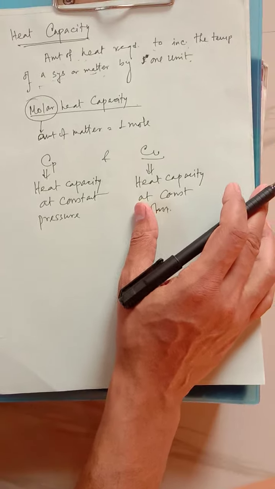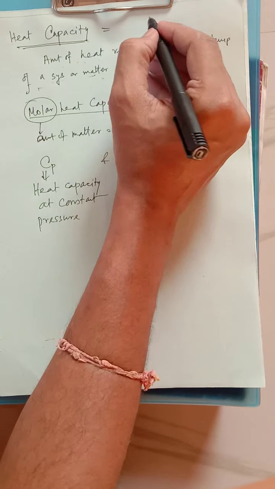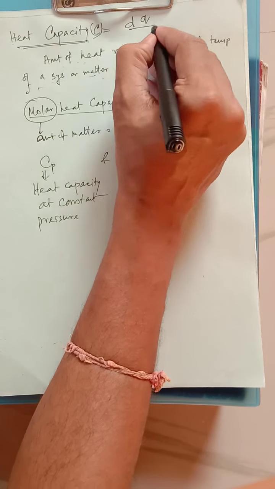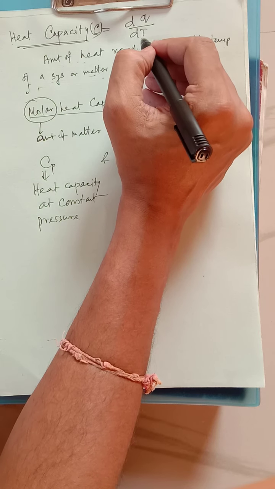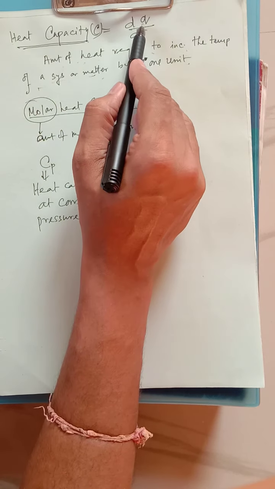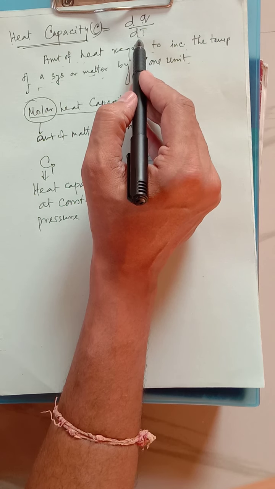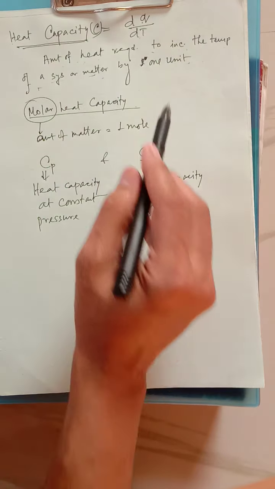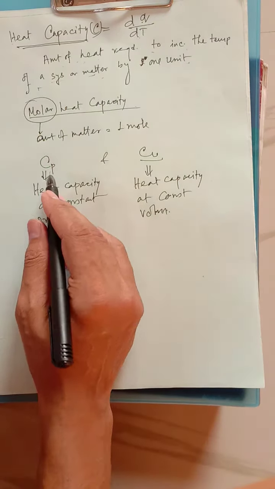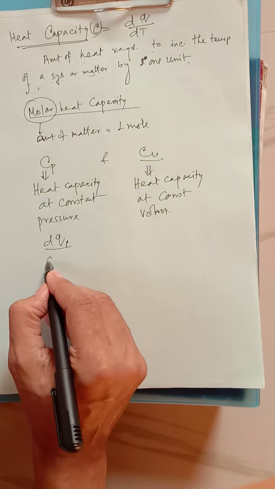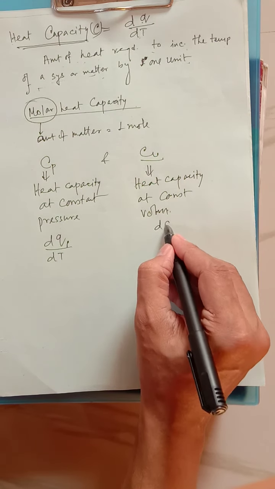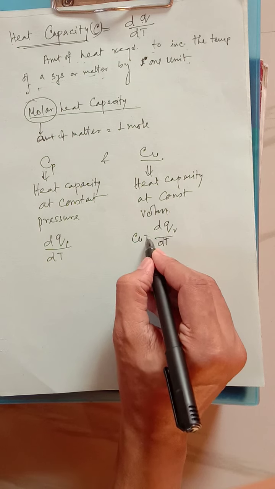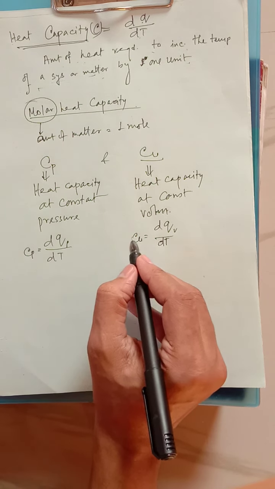Actually, heat capacity in mathematical expression can be represented as C equals dQ by dT. That means the amount of heat required to increase the temperature per degree centigrade or per Kelvin, that is per 1 unit. So here we can write dQP by dT and dQV by dT. That means Cv equals this and Cp equals this.